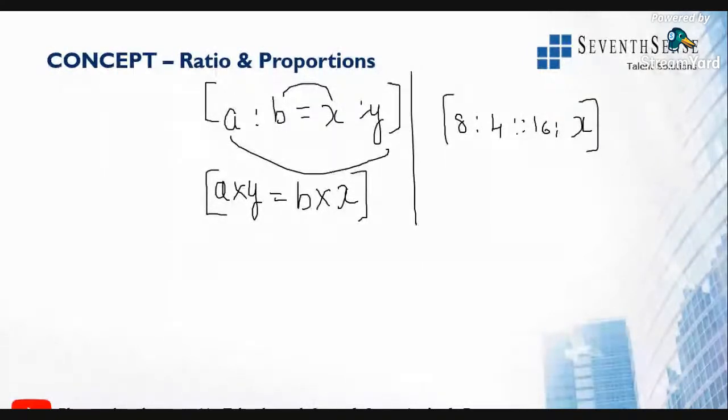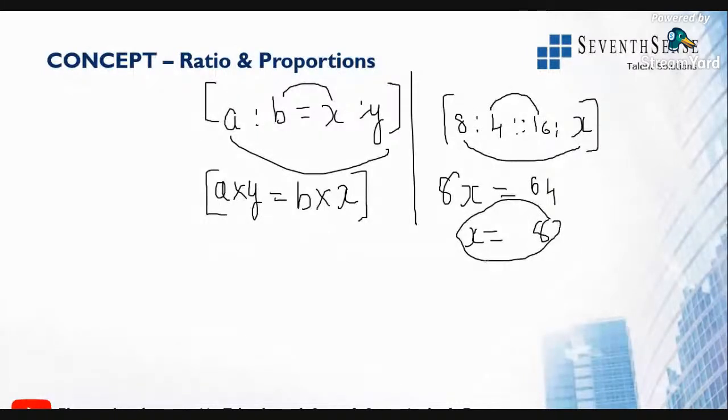x is equal to 8, says Pooja. All right. So now I told you product of means should be equal to product of extremes, right? So 8x is equal to 16 into 4, which is 64. So x value will be 8, since 8 into 8 is 64. Now check it out: 8 into 8 is 64, 16 into 4 is 64. So it means the products of means and extremes are equal.